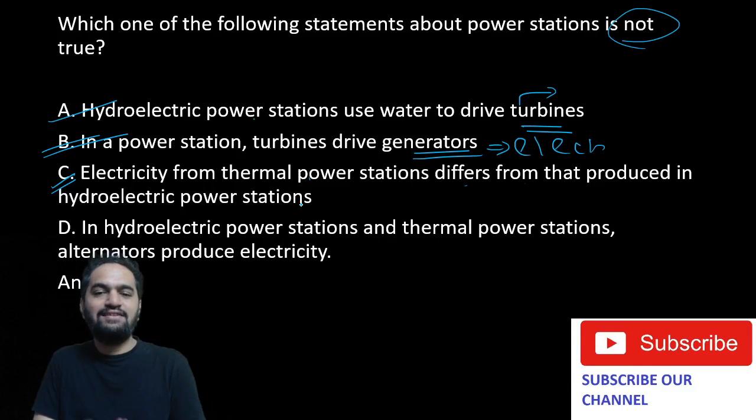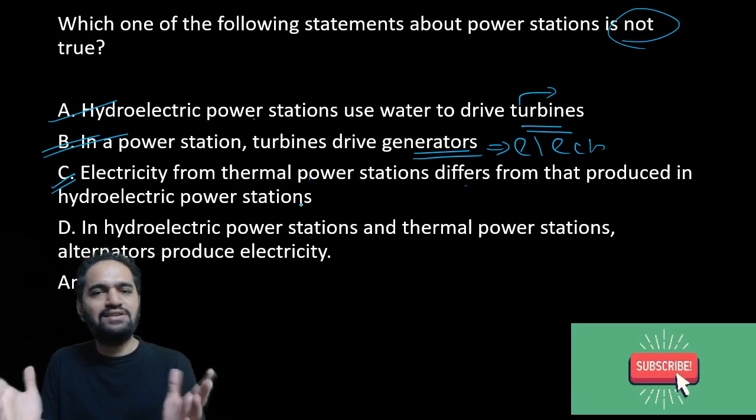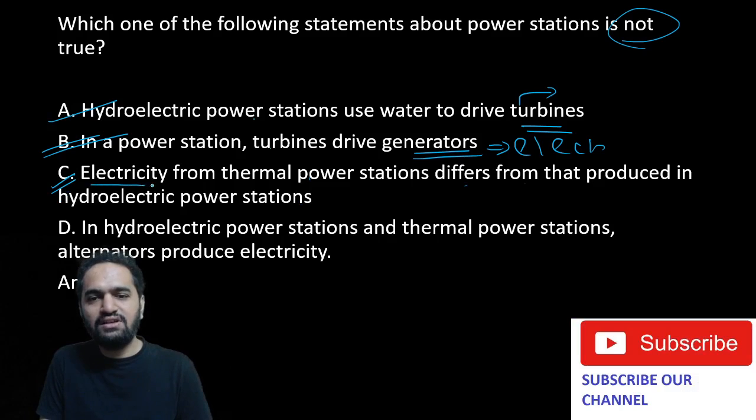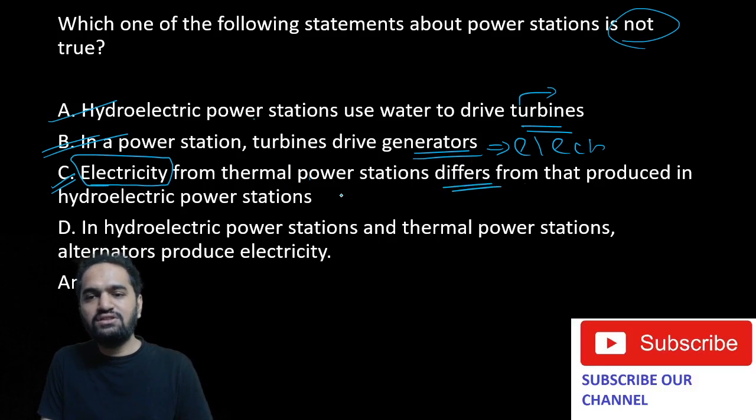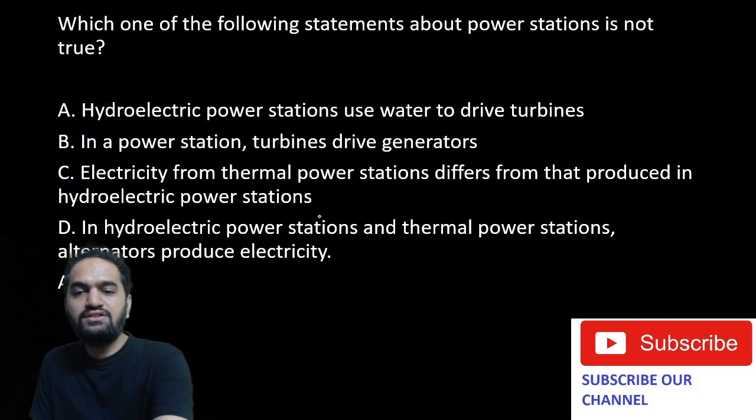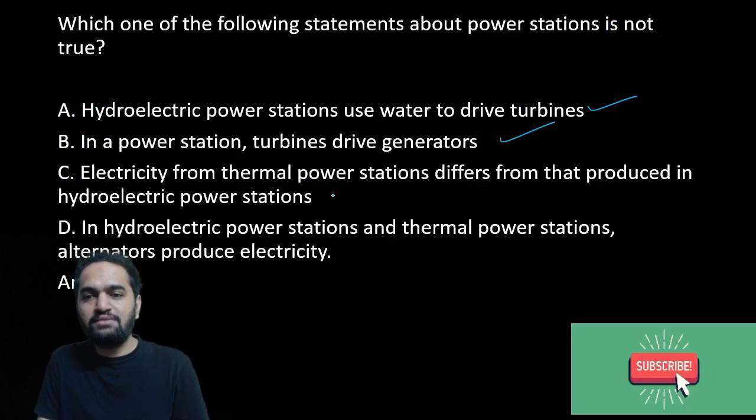What matters is that electricity is produced. Electricity is electricity. It is a pure form of energy. It is going to remain the same for both, but they are saying it is different. So this is a wrong statement. This one is a correct statement, and this is the wrong statement.